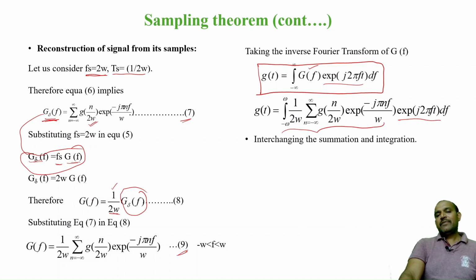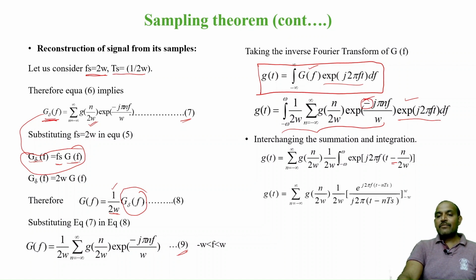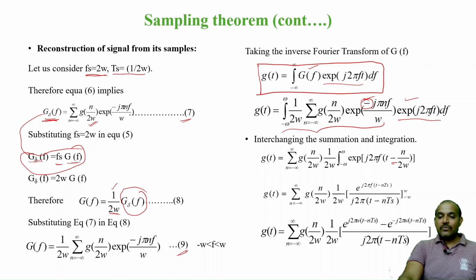Now, simplifying this by interchanging the summation and integration, you get this, because it is in the form of e to the power a into e to the power b, so e to the power a plus b. Since you have a negative sign here, the negative sign will also come here. Keep on simplifying this. After integration, e to the power ax gives e to the power ax by a. Simplify that and apply the limits, minus W to plus W, and you get this.